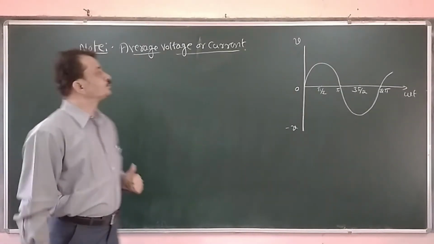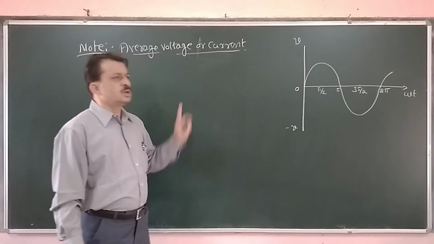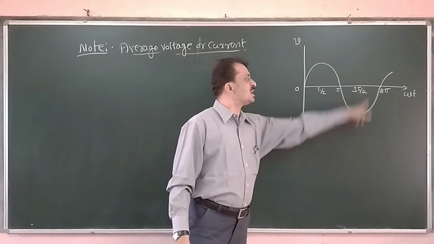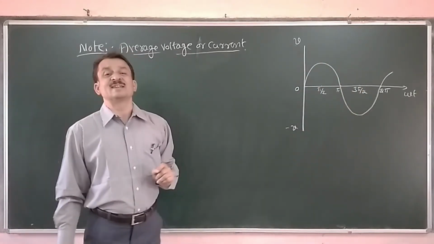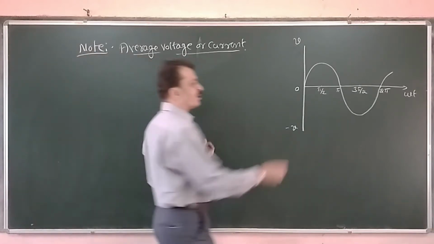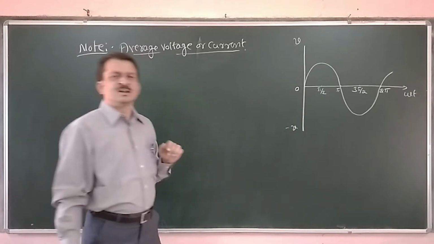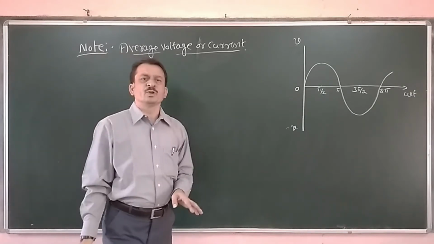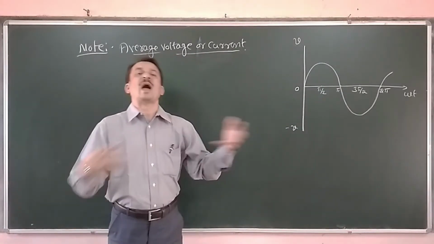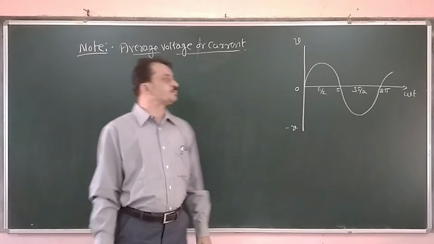One note, the average voltage or average current. In the previous class we have studied the average value of voltage or current over one complete cycle is 0, because for every value in the positive half cycle at a given interval of time, there is a corresponding value in the negative half cycle. If you add them, they algebraically get cancelled.